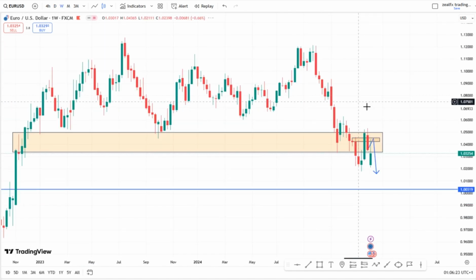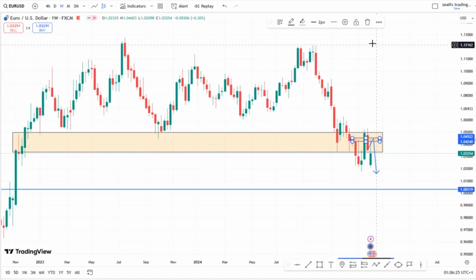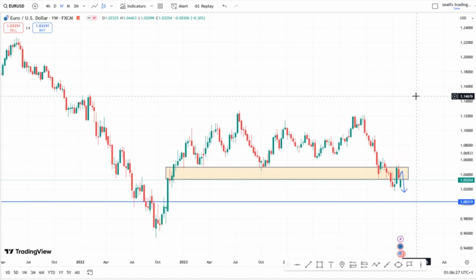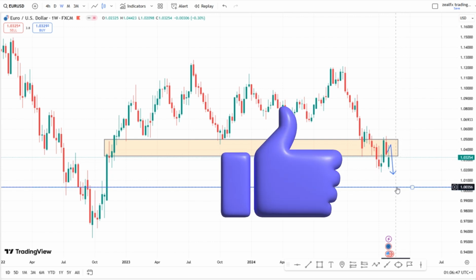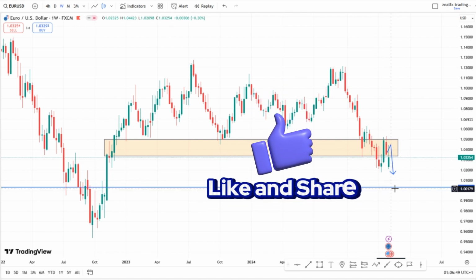EURUSD on my weekly chart is still close to a resistance level. You can see that this level is still a resistance level. We have a resistance level at this place, and you can see the current market structure of the EURUSD still remains on a downtrend. So long as we have a downtrend structure and we also have price close to the resistance level, this shows that we are expecting EURUSD to continue to push lower with our first target at this next weekly support level.